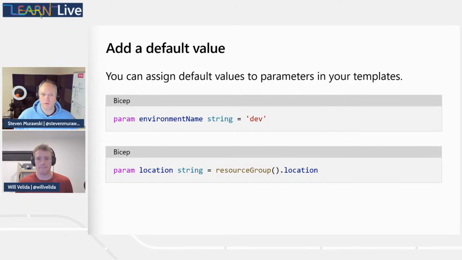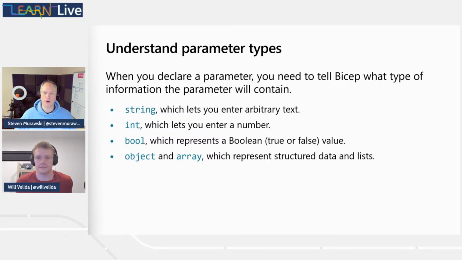Nice. Now, we've shown a couple of examples of parameters that we've set are strings. If we move a little forward here, let's talk a little bit more about different parameter types. Now, because our template's designed to be written once and read or used a number of times, we want to be as helpful as possible to the person using the template, and therefore make them more likely to be successful with our template.